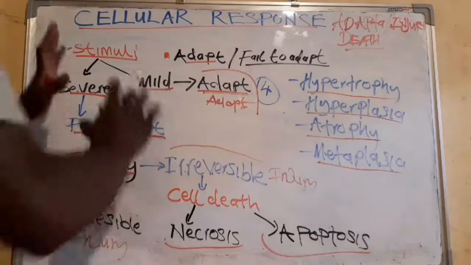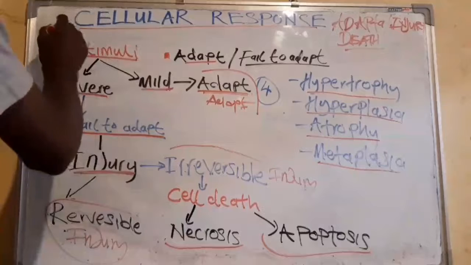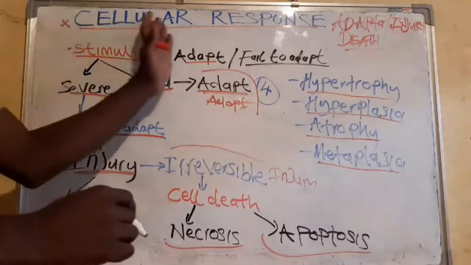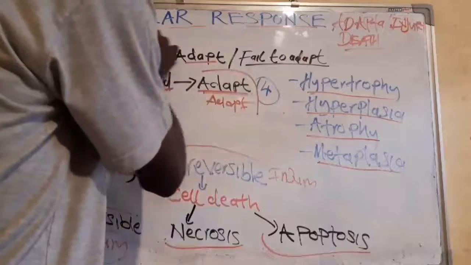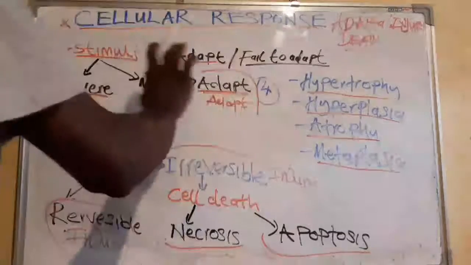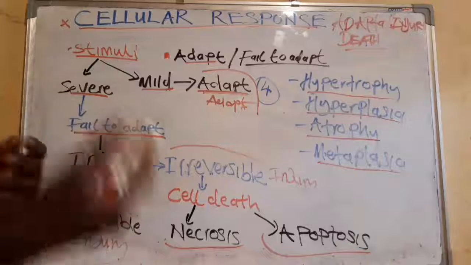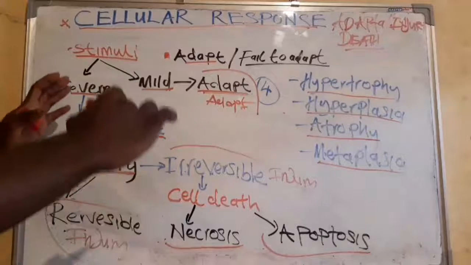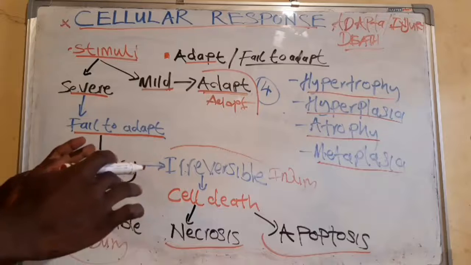So let's now see how we can define cellular response. Cellular response simply means how the cell responds to different stimuli. That's the simple definition that we can give.